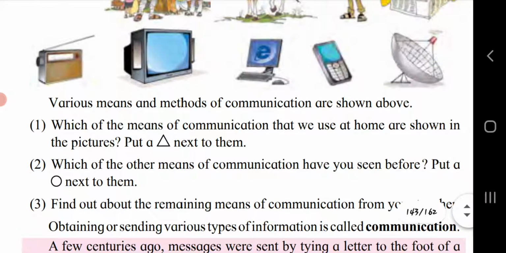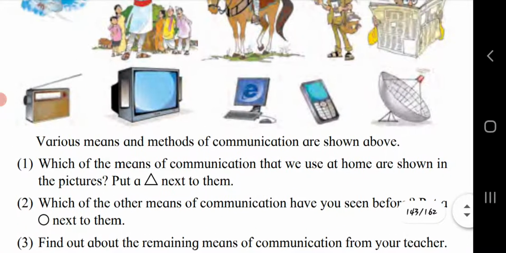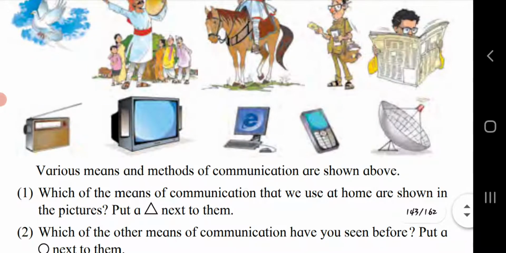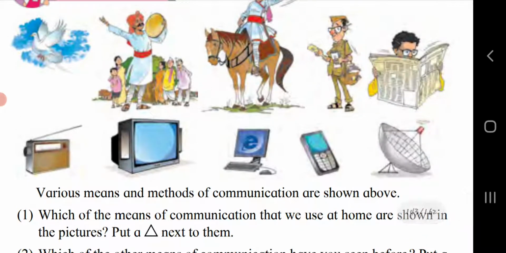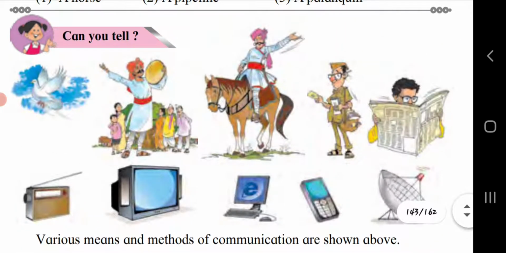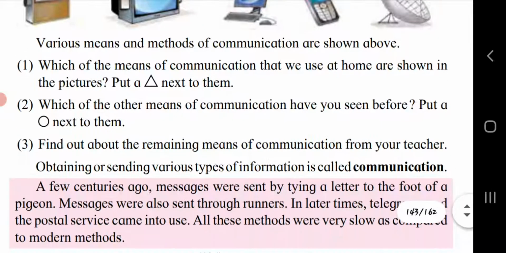Which of the other means of communication have you seen before? Put a circle next to them. A bird taking a message from one place to another, we have seen on television. In the second picture, a person is beating a drum and giving a message, or a message is given by horse, and also by a postman. So these are the other ways by which information can be transported or communication can take place.